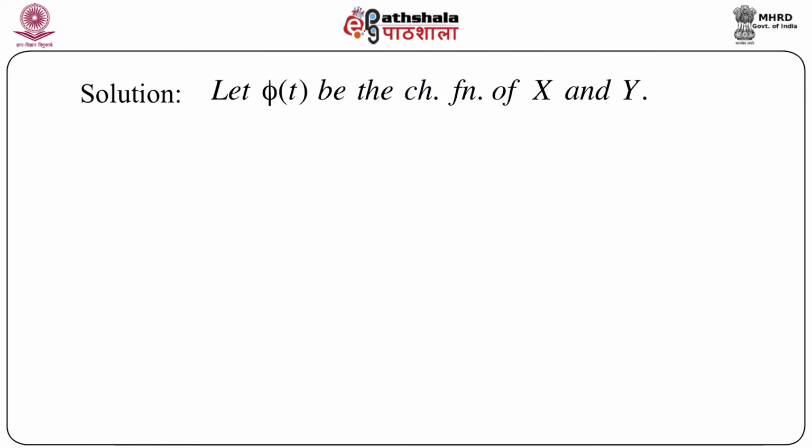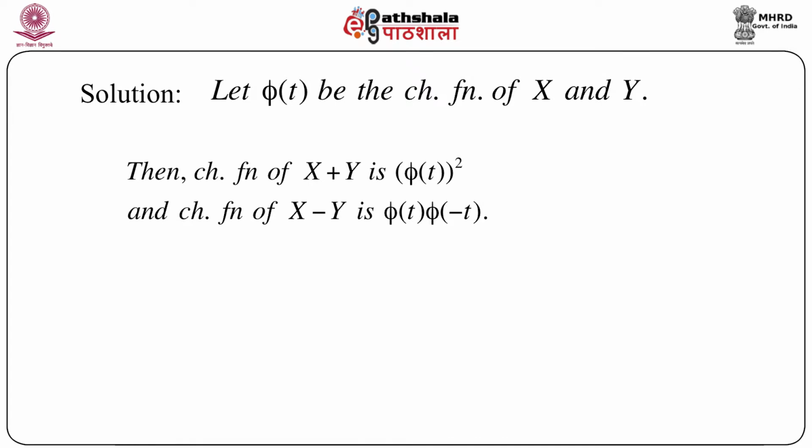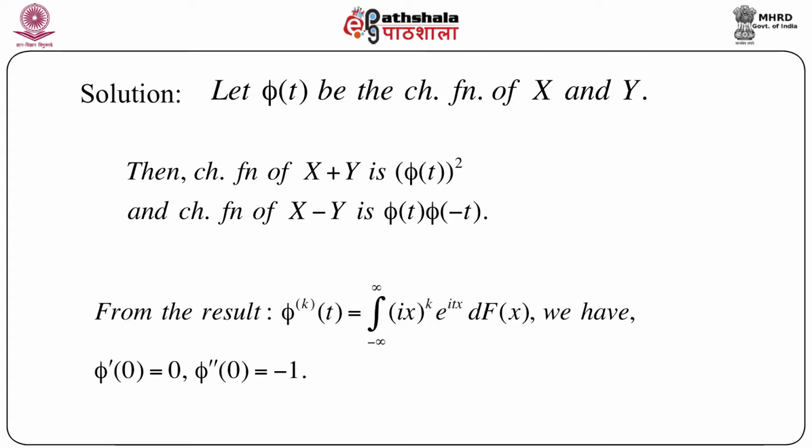So the solution should follow the path of characteristic functions. Let phi(t) be the characteristic function of X and Y. Since X and Y have identical distribution, phi(t) is the characteristic function of X as well as Y. So the characteristic function of X plus Y is phi(t) squared, and the characteristic function of X minus Y is nothing but phi(t) times phi(minus t). Simple algebraic manipulation can give you this. Now we have one result.